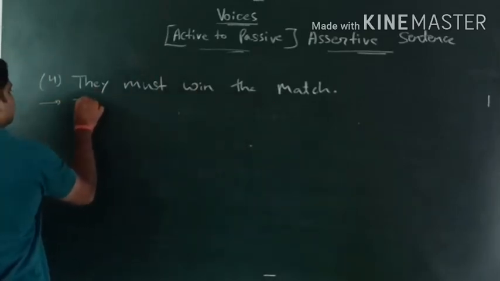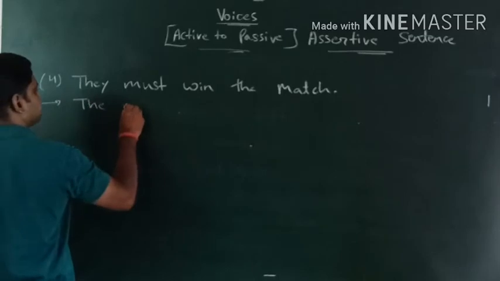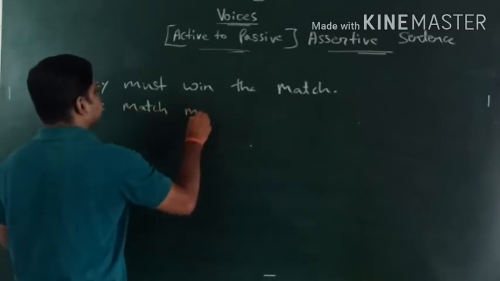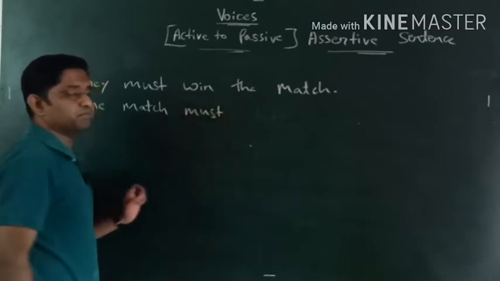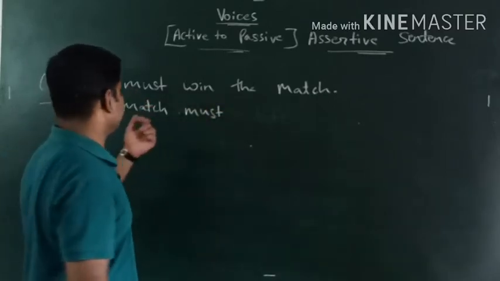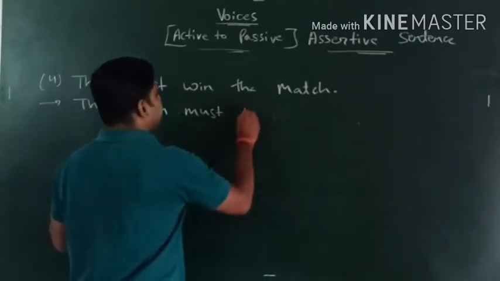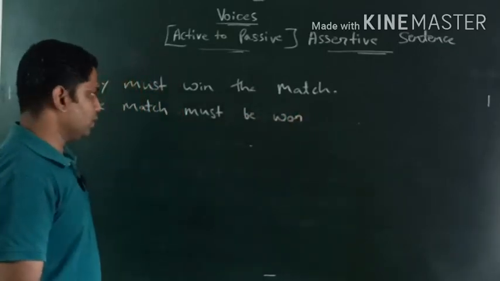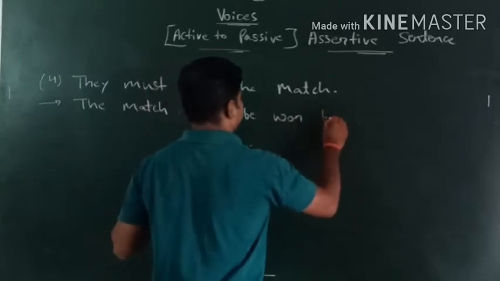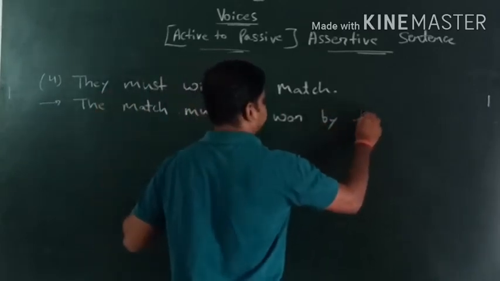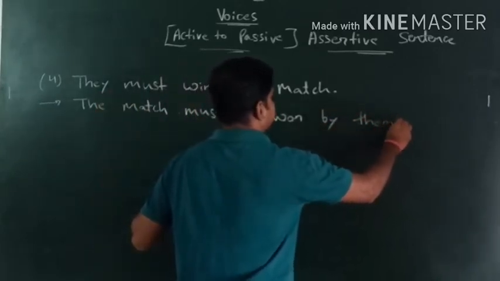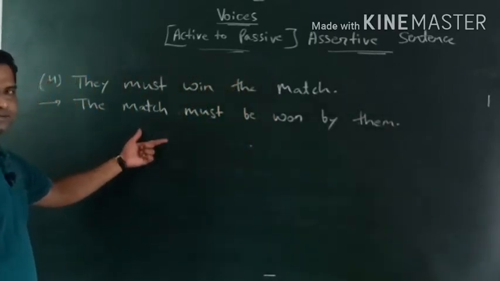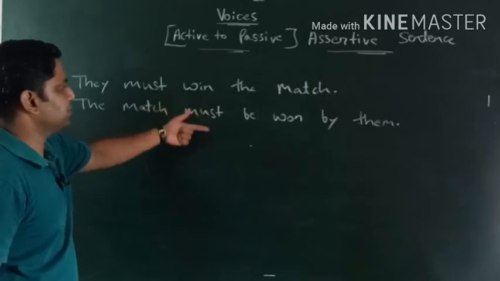So the match must be. Must is a compulsory modal auxiliary verb, right? So must be won by them. इधर दे है, ये तो यहाँ पर them हो जाएगा. So this is the sentence we have constructed from active to passive voice.